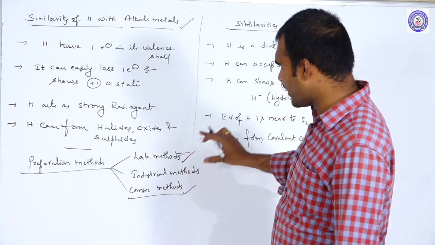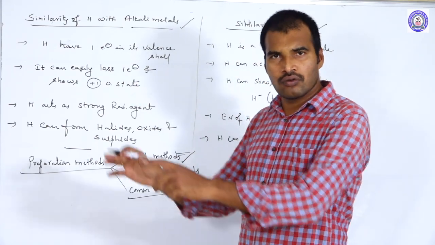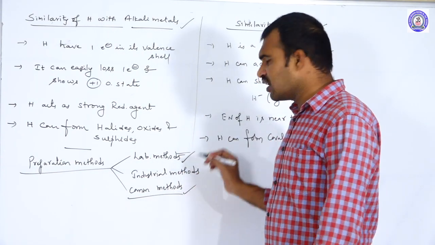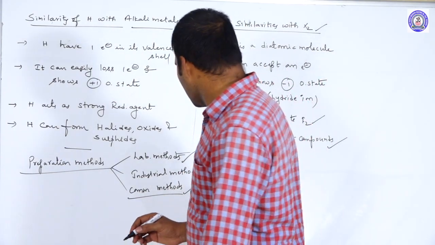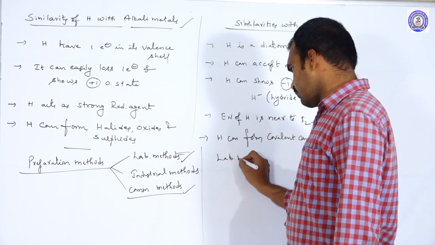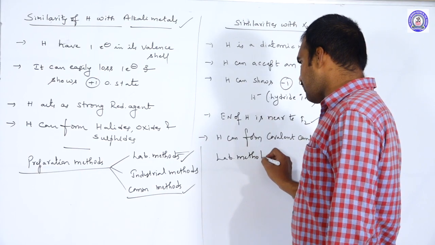Commercial methods. Like this we are dividing the methods of preparation into 3 categories: laboratory methods, industrial methods and commercial methods. Okay, let us first discuss laboratory methods.